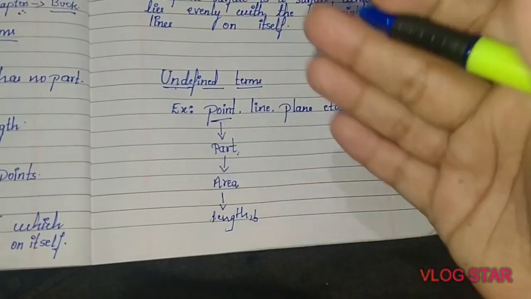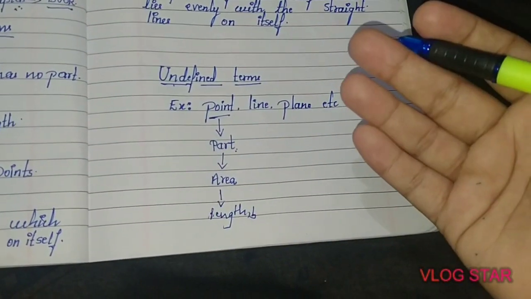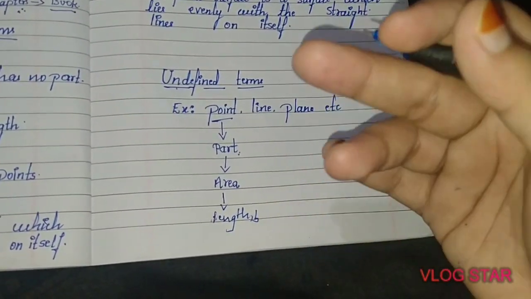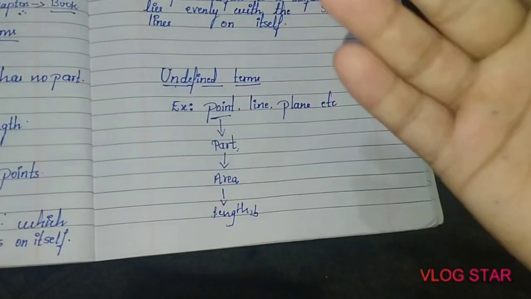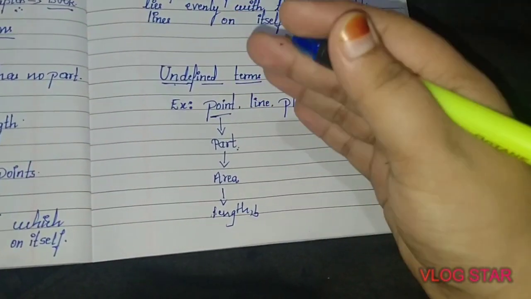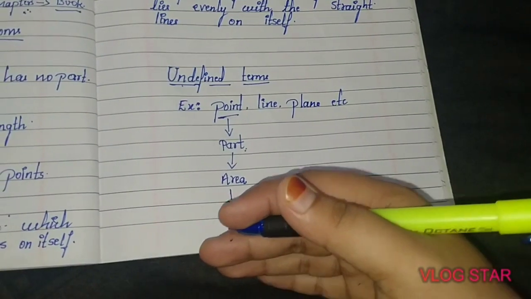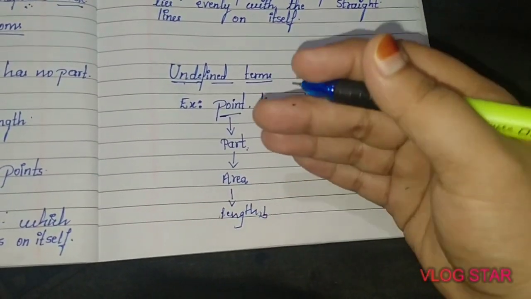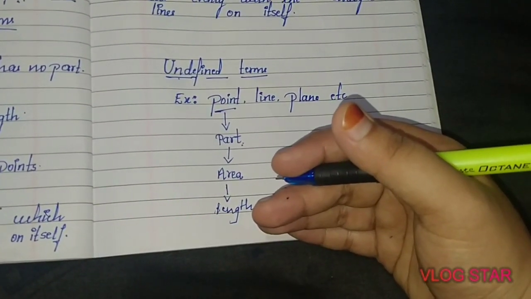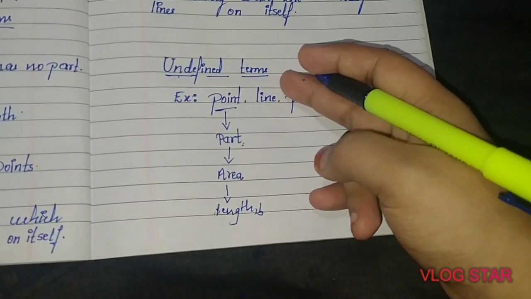So again and again you are going to get, you can't define it easily. To define one thing, you need to define many other things. So you may get a long chain of definitions without an end. These kinds of terms are called undefined terms. I hope you understood this.